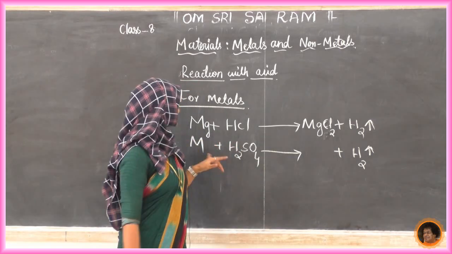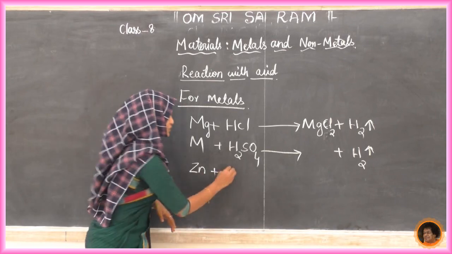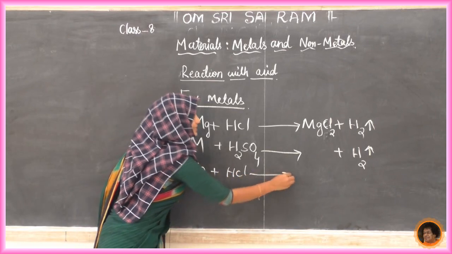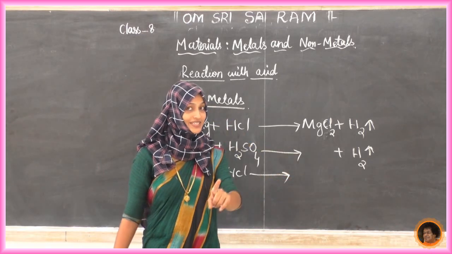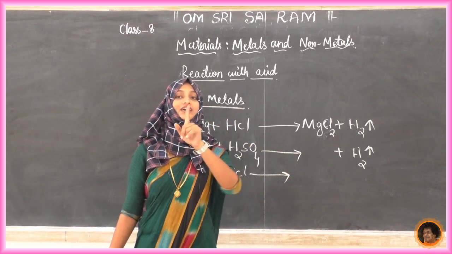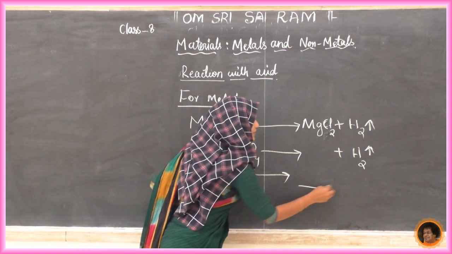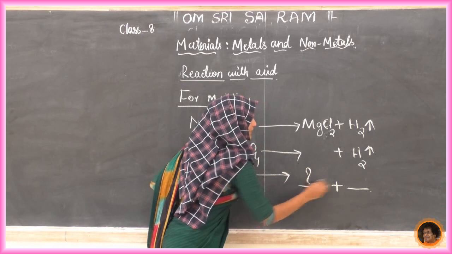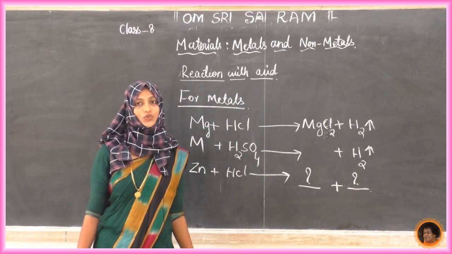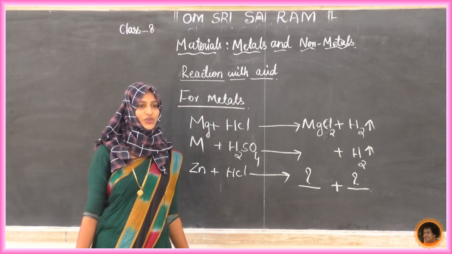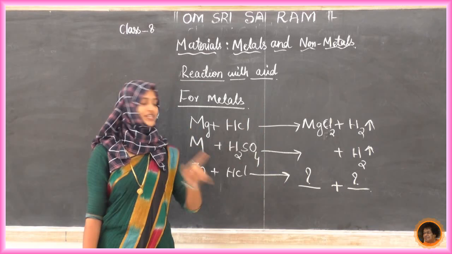Now, one more thing, student. One more example, we'll take zinc here. Zinc in HCl, what will form? What is the product here? Along with the liberation of hydrogen gas, there is a formation of zinc chloride. Write down the formula, how it is. Complete this reaction. You have to write the balanced chemical reaction. Okay, try to balance all this.